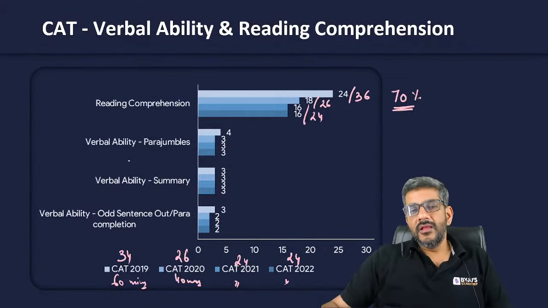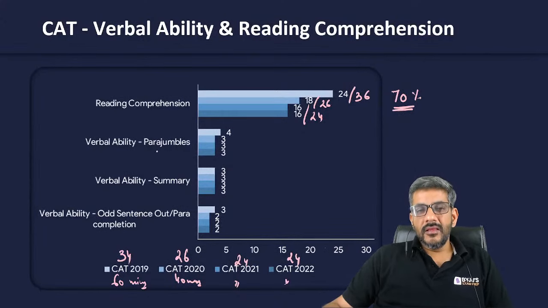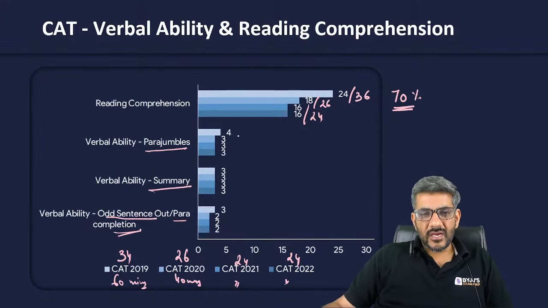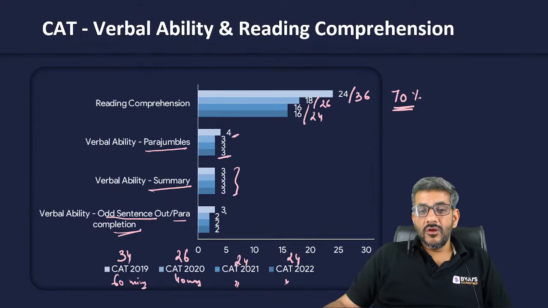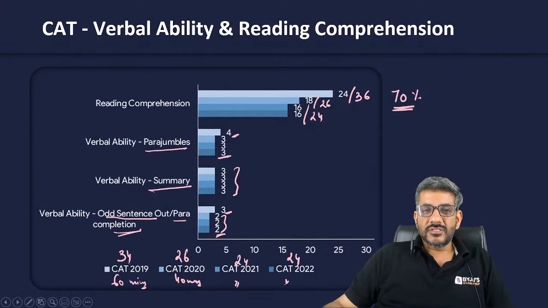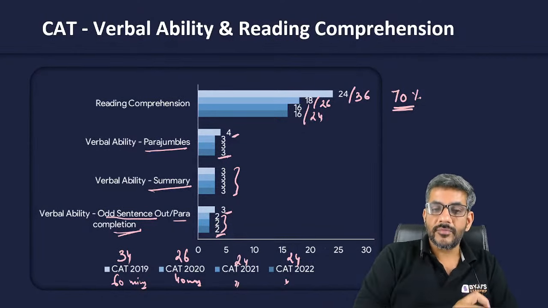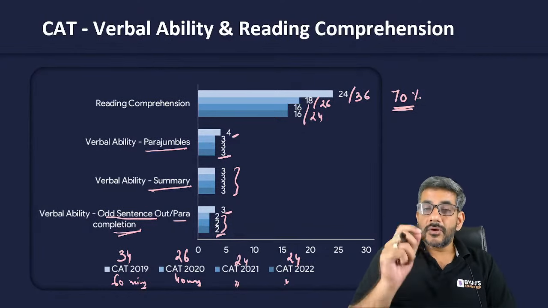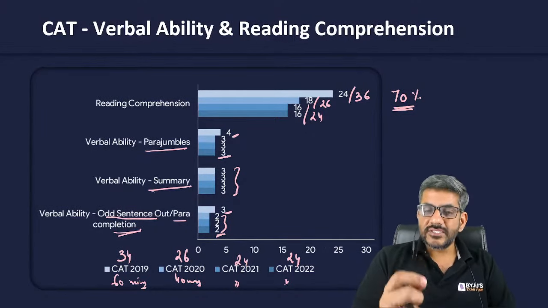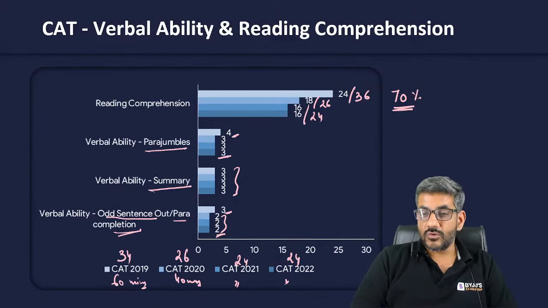Not only that, if I talk about verbal ability, para jumbles, summary based questions, and odd one out or para completion based questions, para jumbles have been 4, others have been 3 in each year. Summary based questions have been 3 in each year. Odd one out or para completion were 3, after that they were 2 in each year. So this clearly tells you that in VARC your focus area has to be reading comprehension, because 70% of the questions are actually based upon reading comprehension only.